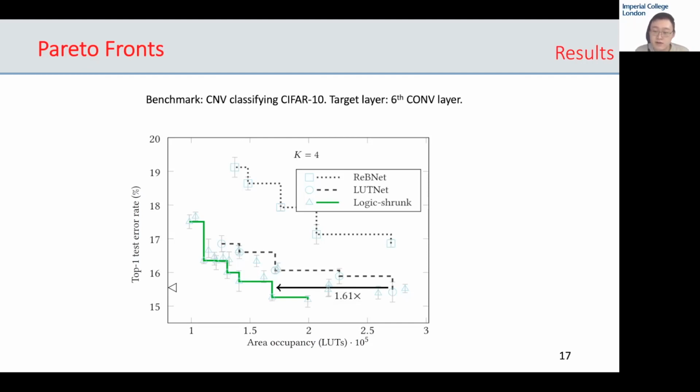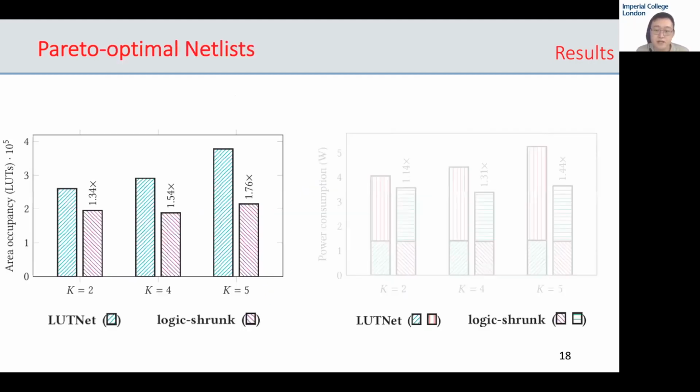The Pareto front of the standard LUTNet has shown significant improvements over the BNN baselines. And on top of that, the logic shrunk LUTNet implementations can further achieve up to 1.61 times area savings compared with the standard LUTNet at the baseline accuracy. Let's zoom in to look at the individual netlists.